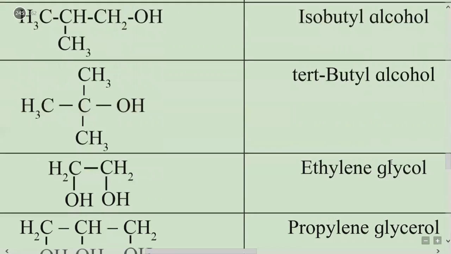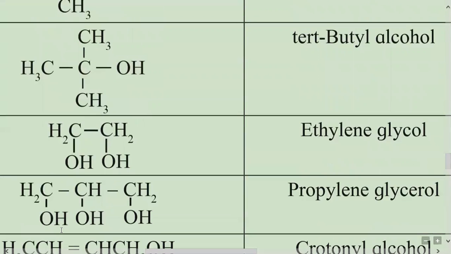Then the next examples contain 2 OH groups and 3 OH groups. These are examples of polyhydric alcohols, a dihydric and a trihydric alcohol. While giving common names of these, the CH2 group is named ethylene and it is a glycol, so the correct common name is ethylene glycol.